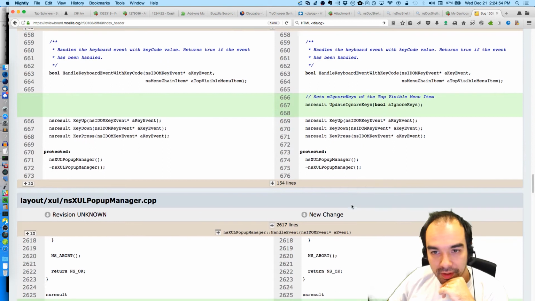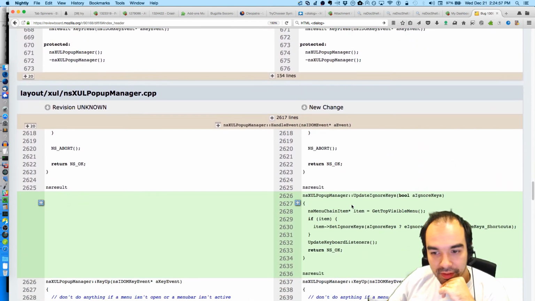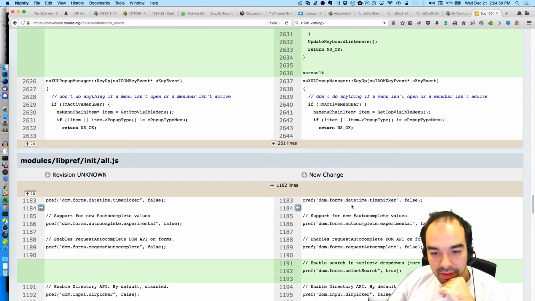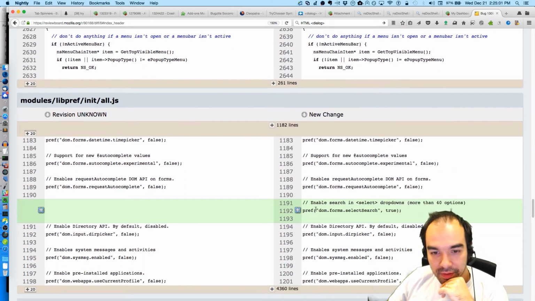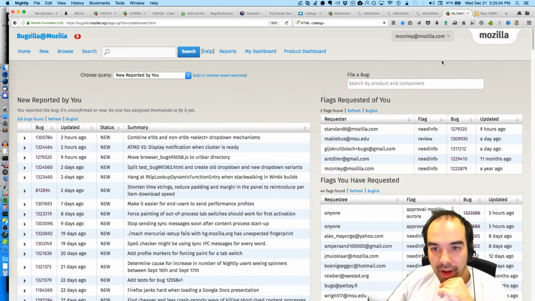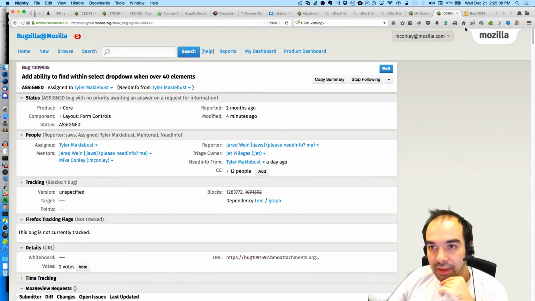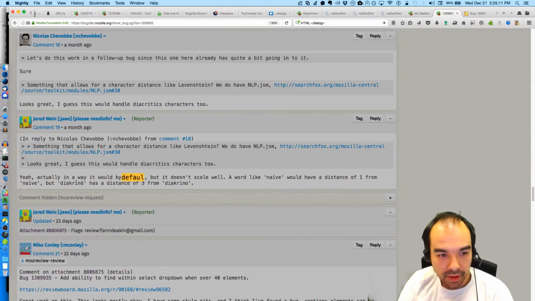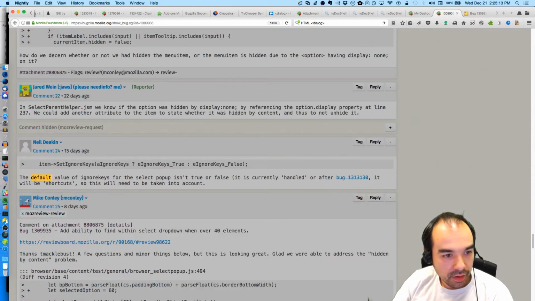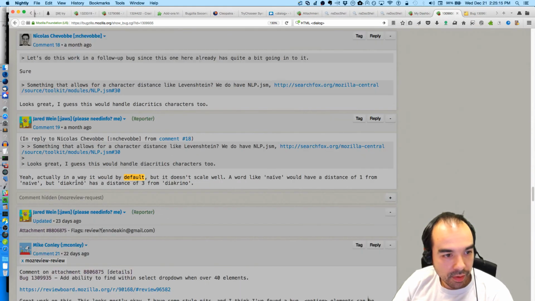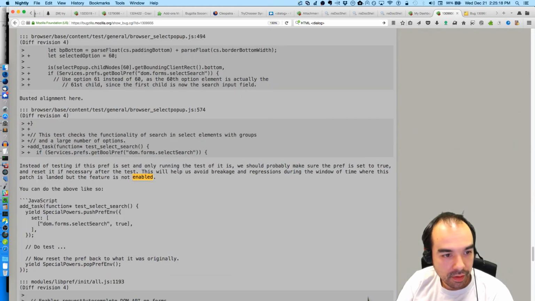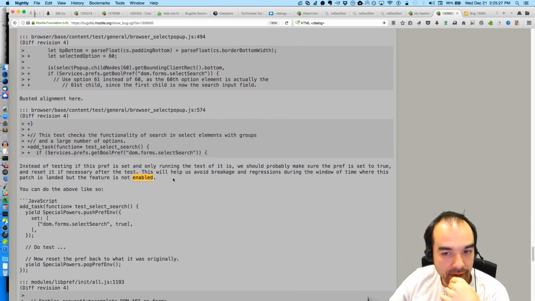Top visible menu item. It's all good. So I remember having a question on whether or not this should be enabled by default. Do we decide at some point? This pref is only running tested. We should probably make sure the pref touchscreen and reset in there. This will help us avoid breakage.